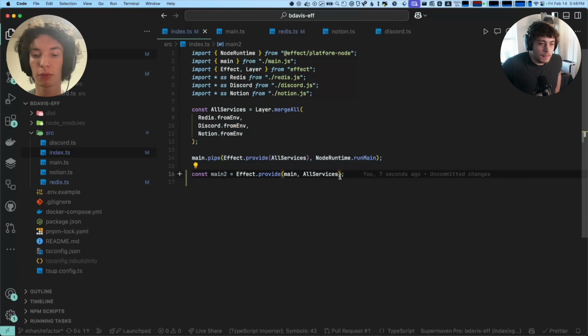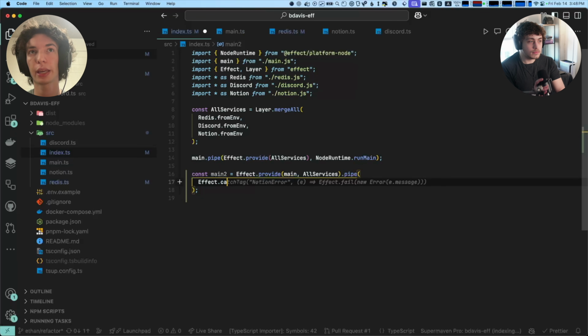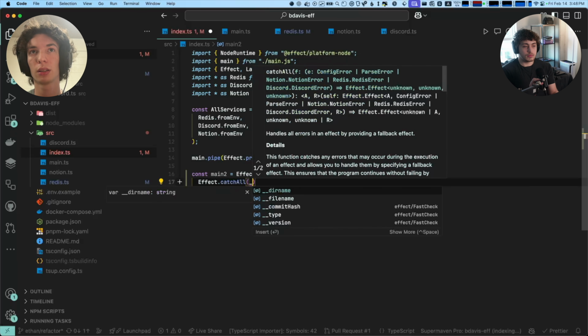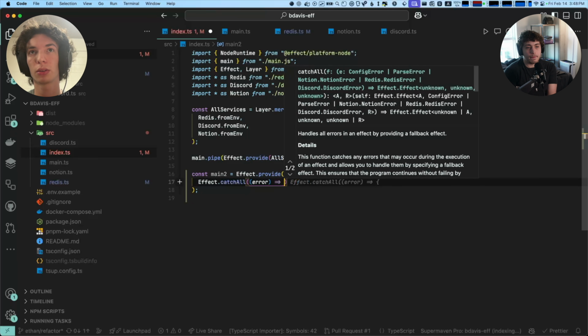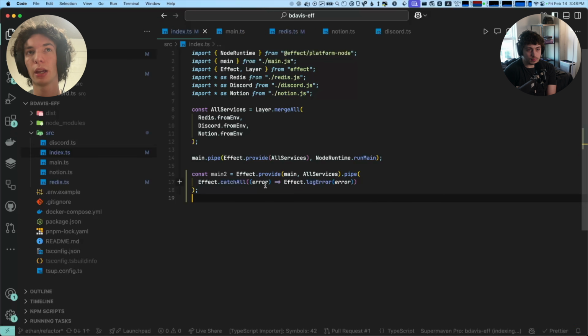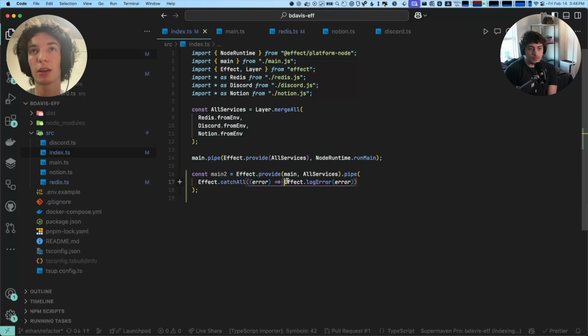There's a bunch of different options. There's Effect.catchAll, and what this will do is give us this error, and then we return here. This is catching every error. So we get the type, and again we know the type of errors. And then it gives us an effect to handle that error.